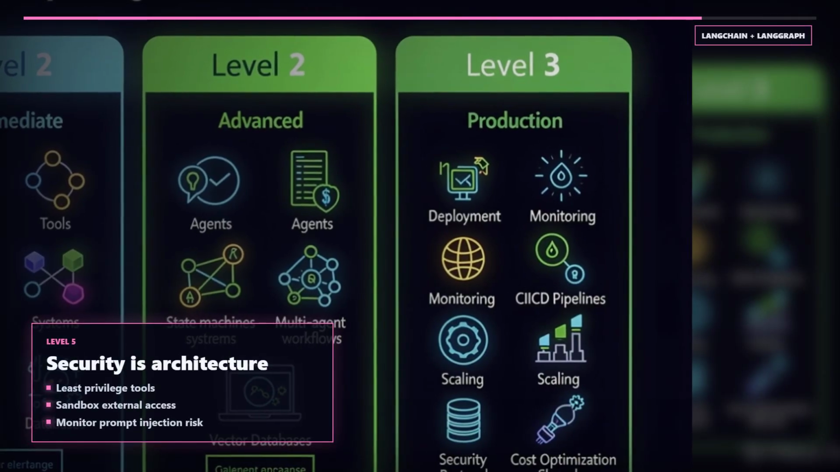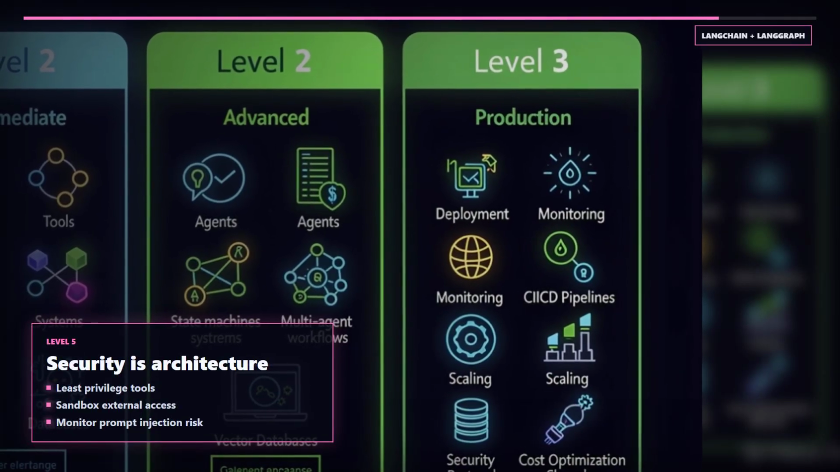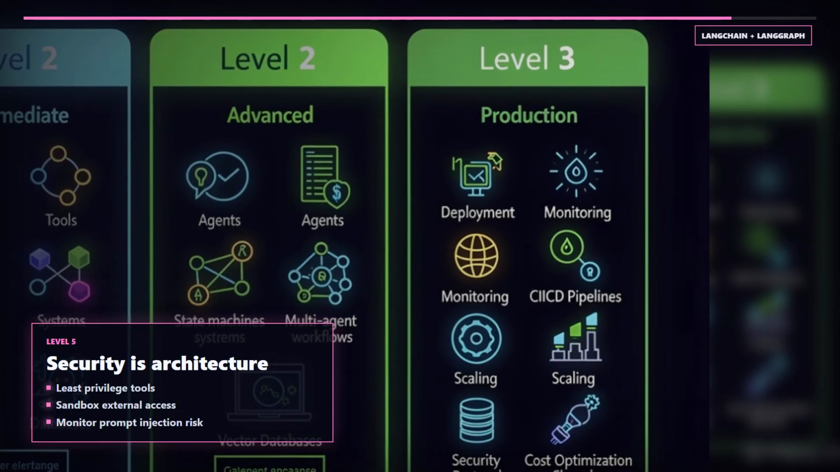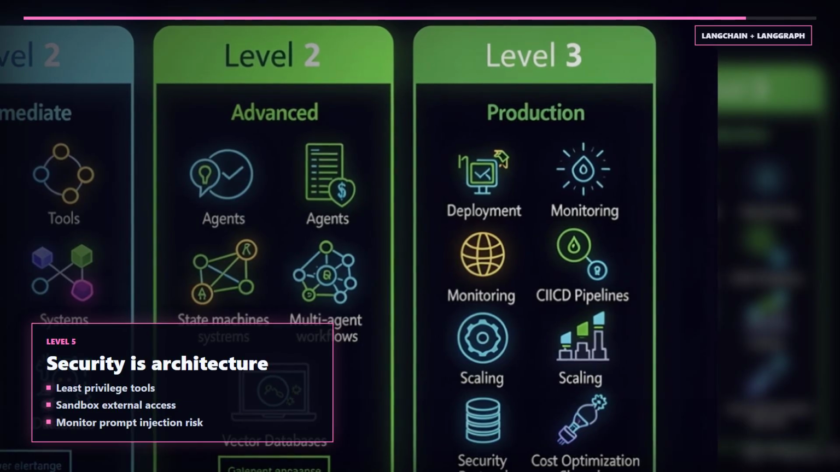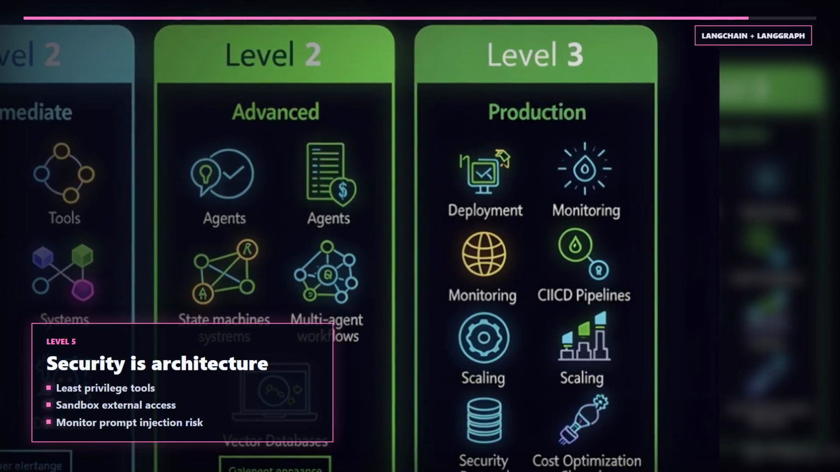Finally, treat security as architecture. Use least privilege tools, sandbox external access, watch for prompt injection, account for third-party dependency risk, and adjust permissions based on user role and application state.